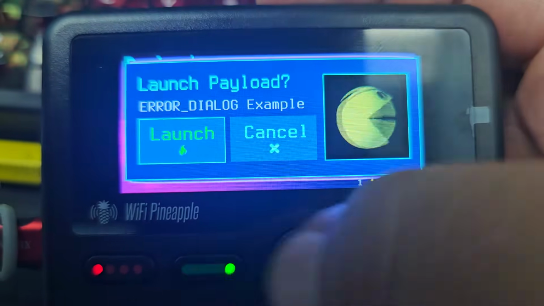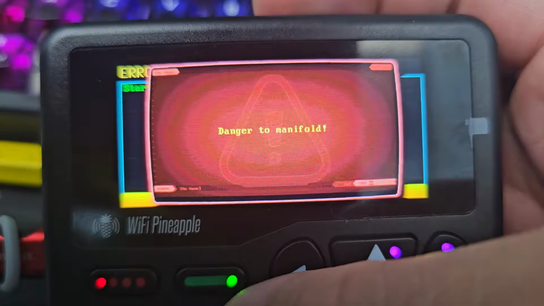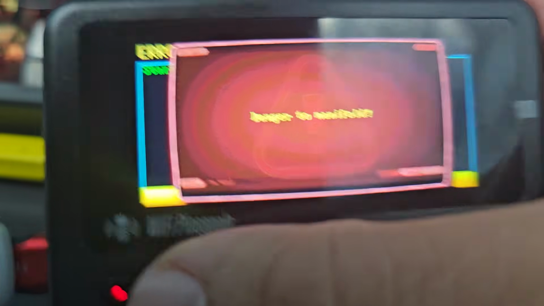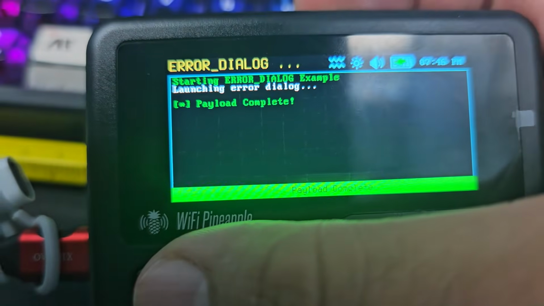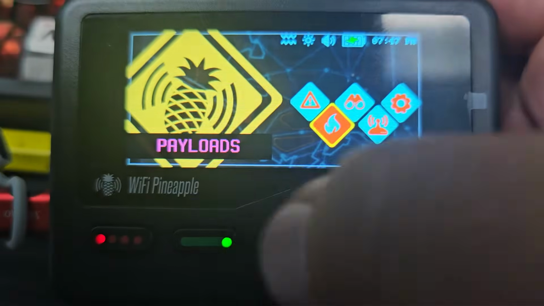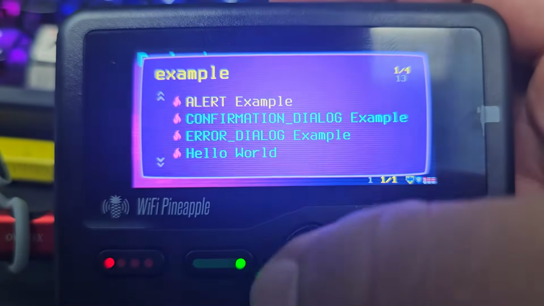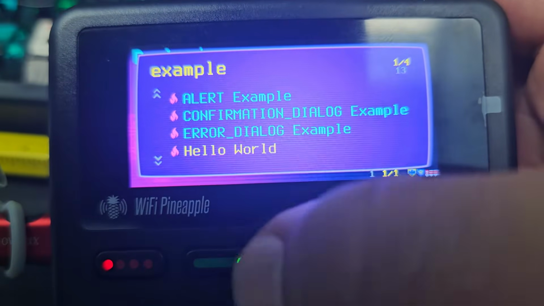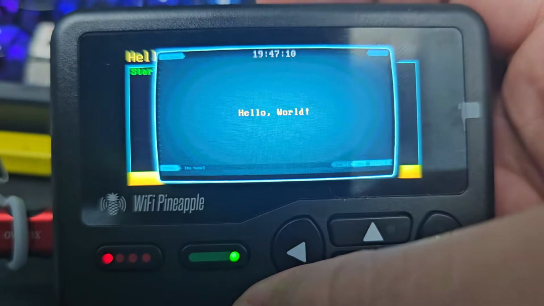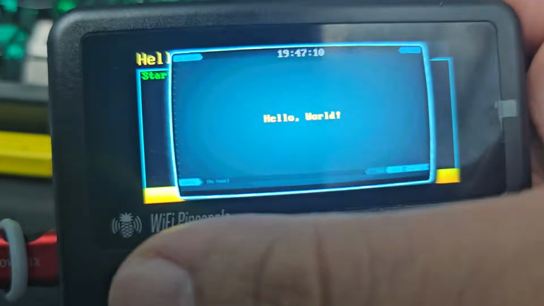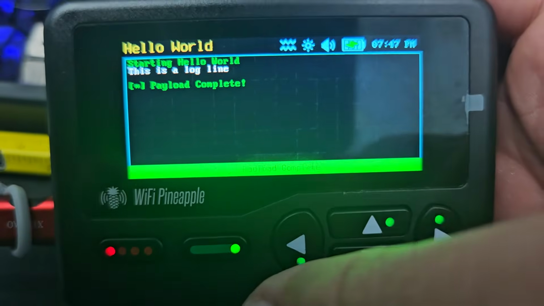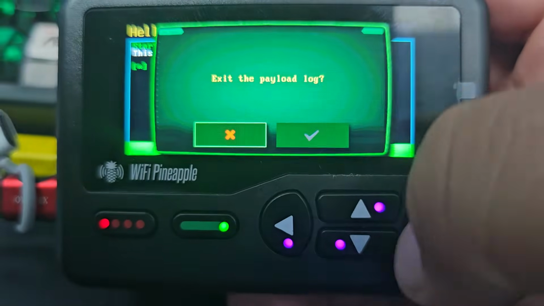Error dialog. Let's see what that does. Danger. That's a danger. Back it up. Payload complete. Alright, let's see. This is the one from the video, Hello World. And it brings up the alert, Hello World. We back it up and it says this is a log line. You'll see that if you follow the video and do it.